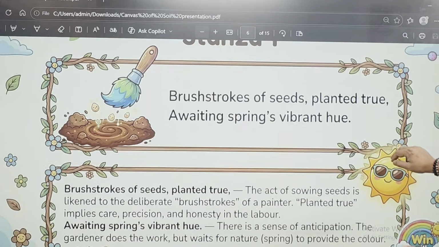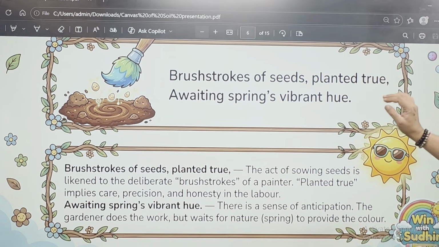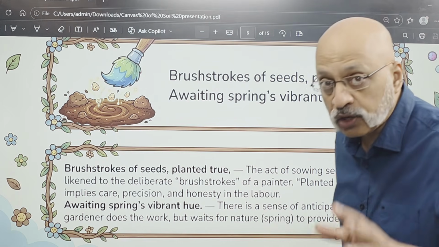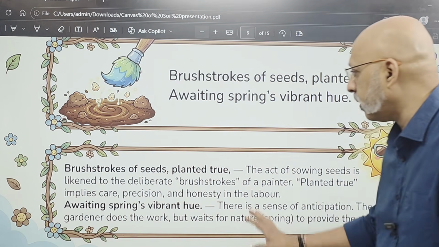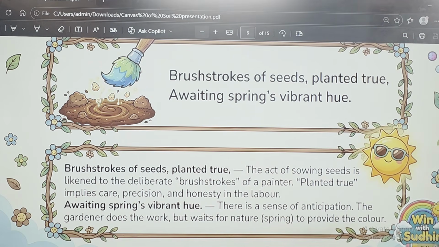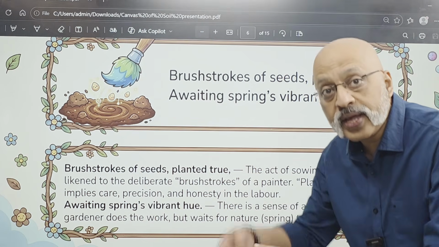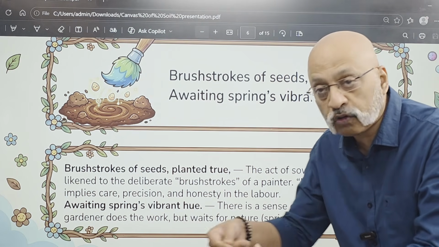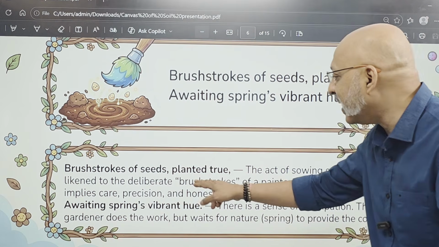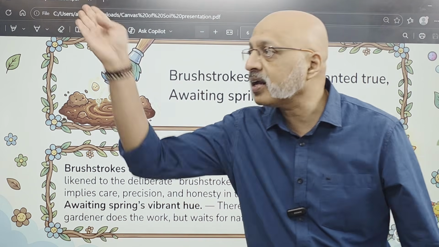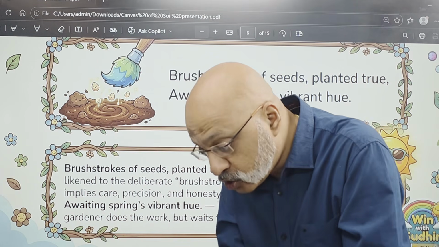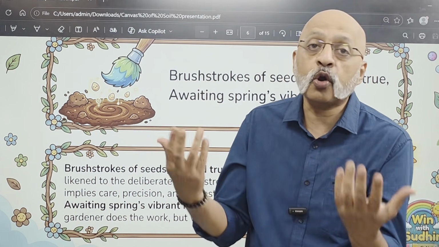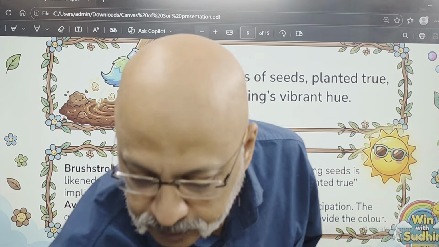Now the next two lines of the stanza. Brush strokes of seeds planted true, awaiting spring's vibrant hue. I hope you have a notebook and you're writing everything I've written here. It's not too much material. You can very easily write it down. Brush strokes of seeds planted true. What does it mean? The act of sowing the seeds is likened to deliberate brush strokes. Brush strokes are what a painter uses, right? It is a very deliberate act, because unless you put the seed inside the soil, you are not going to get a new fresh plant, right?